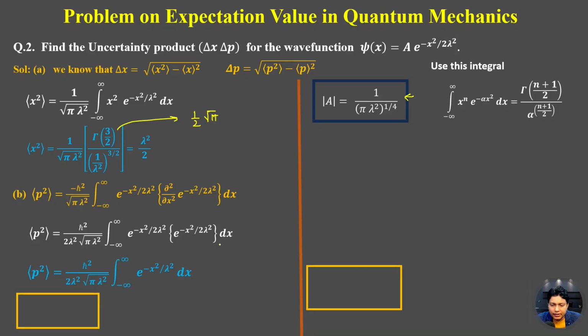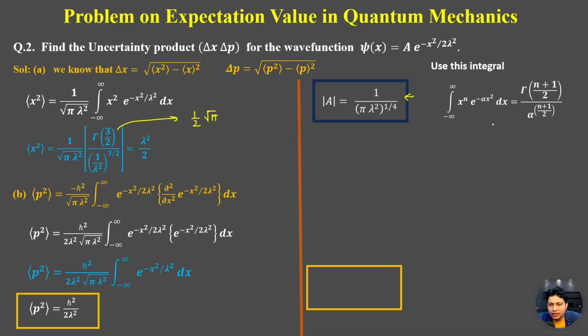So this integration will be e to the power minus x square by lambda square. All the terms remain the same. Now use this formula, this integration, and if we use this integration, so this will be h square by 2 lambda square. So in this way, we have calculated the four expectation values, means expectation value of x, expectation value of x square, expectation value of p, and expectation value of p square.